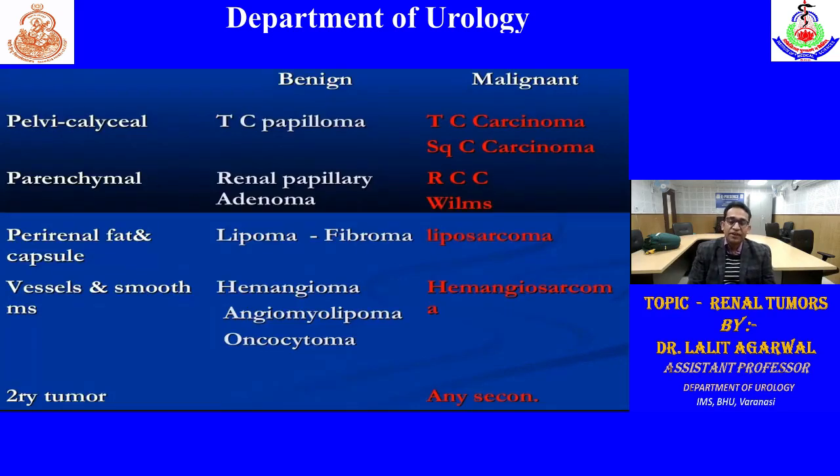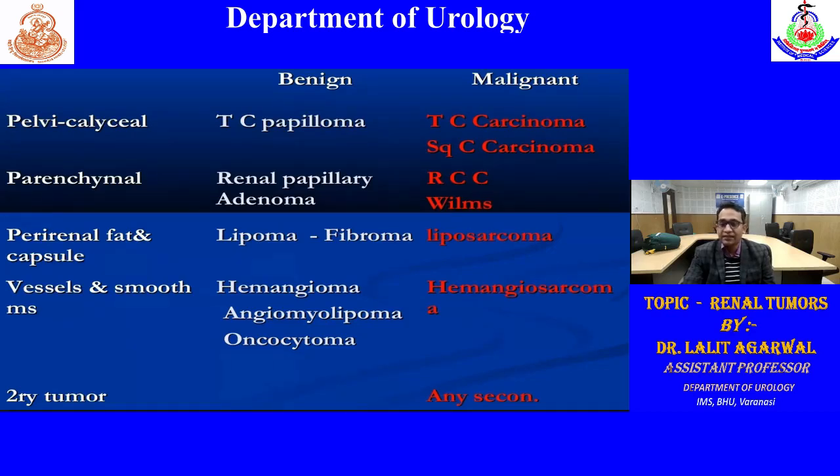We can classify renal tumors either into benign or malignant. According to the part of the kidney involved, from the pelvicalyceal system, the benign tumor is papilloma or transitional cell, and the malignant is transitional cell carcinoma or rarely squamous cell carcinoma. From the parenchyma, like the cortex, benign will be renal papillary adenoma or metanephric adenoma.